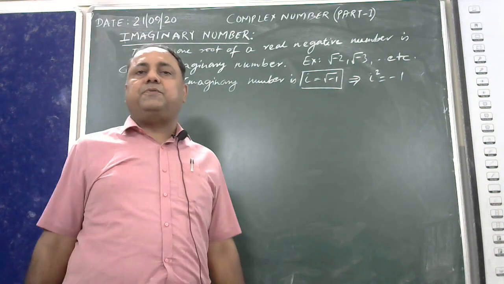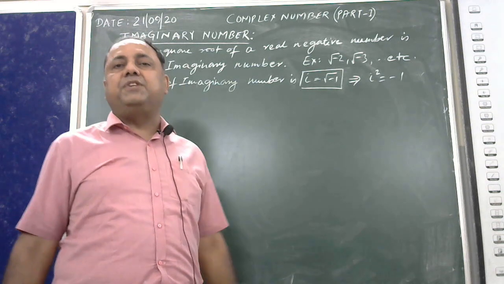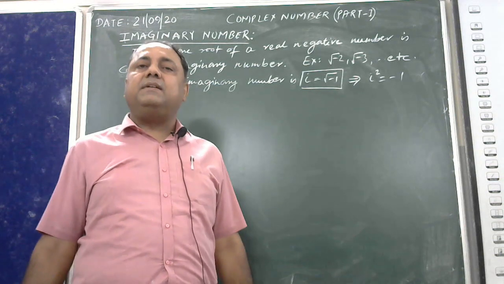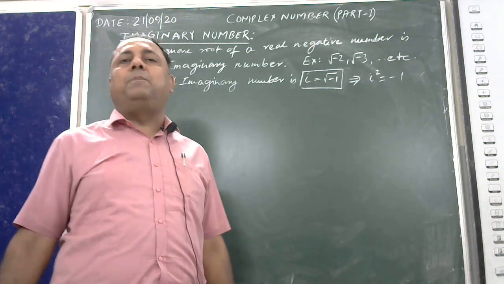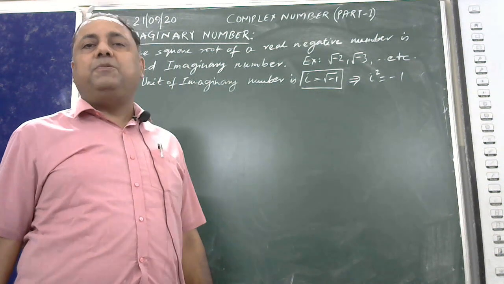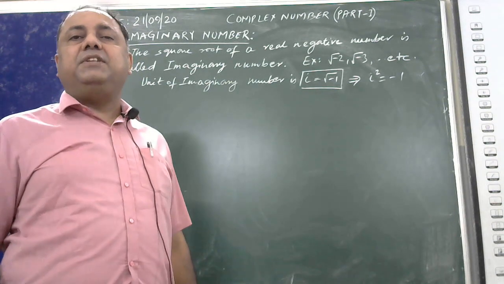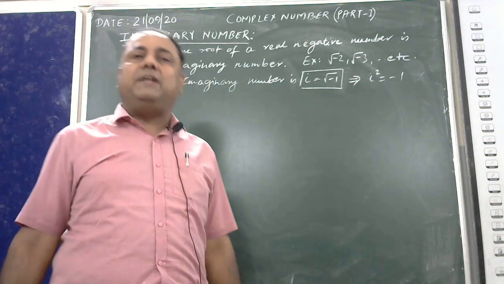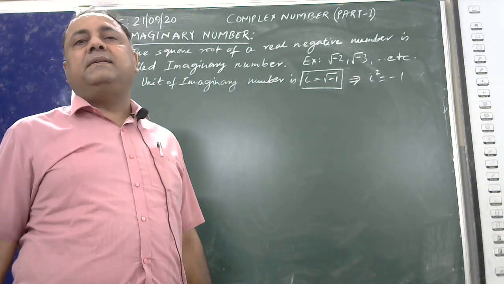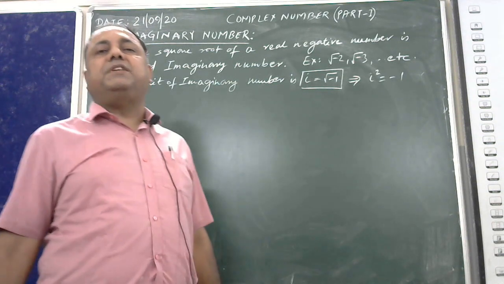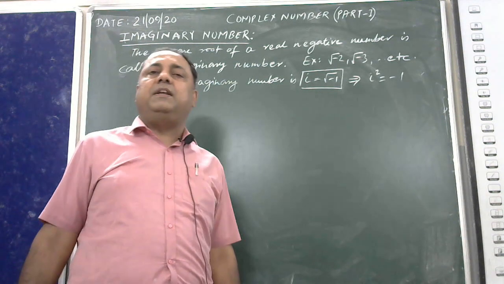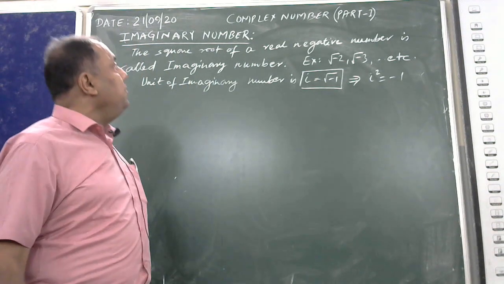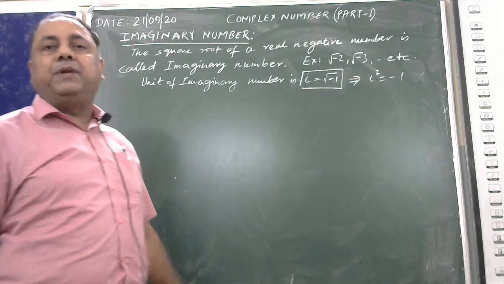And in due course of time, proceeding with this topic, you would come to know that the real number is just part of complex numbers. I would prove, or rather deduce, that all real numbers are part of complex numbers. And the complex number system is a superset of the set of real numbers. Now, starting with this particular topic, complex numbers, we are starting with part 1 of it.